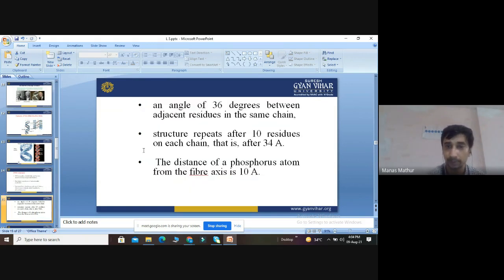Then we discuss the chain. There is an angle of 36 degrees between adjacent residues in the same chain, so every step is a 36 degree rotation of the adjacent residue.